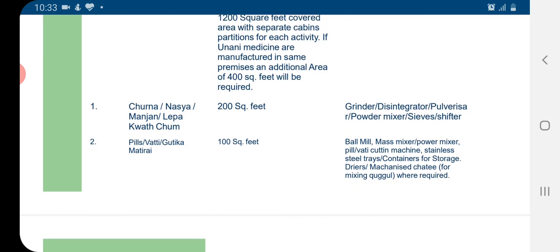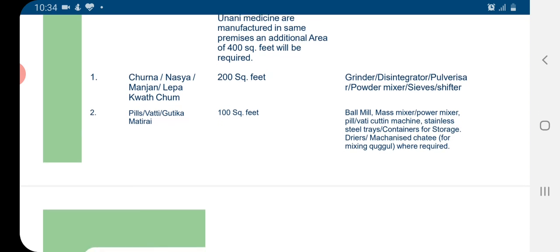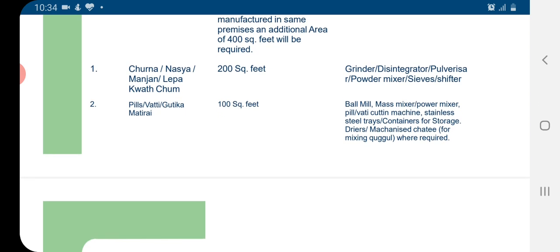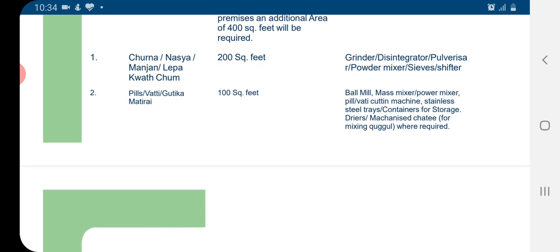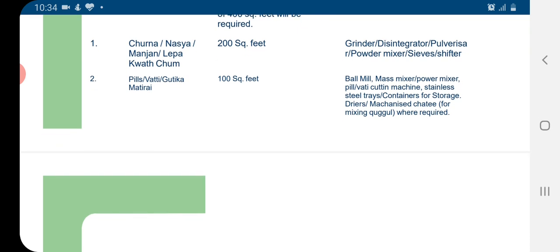For Churna, Nasya, Manjan, Lepa, Kwath, etc., an area of 200 square feet is required with machinery like grinder, disintegrator, pulverizer, powder mixer, sieves, and sifter. For manufacturing of pills, Vati, Gutika, and Matirai, an area of 100 square feet is recommended with machines like ball mill, mass mixer, powder mixer, pill or Vati cutting machine, stainless steel trays, containers for storage, dryers, and mechanized chetty for mixing Guggul wherever required.